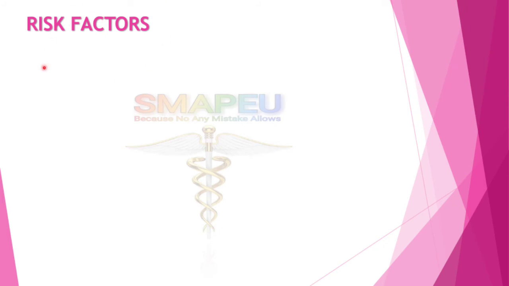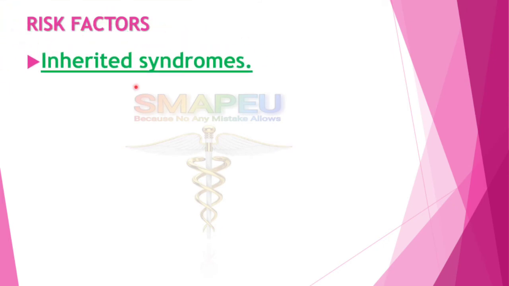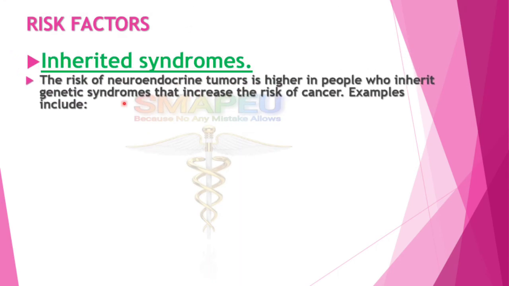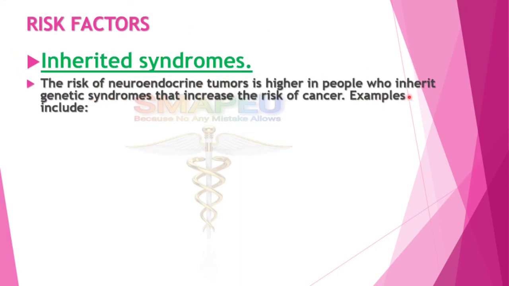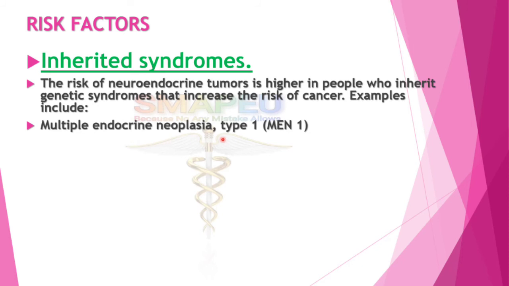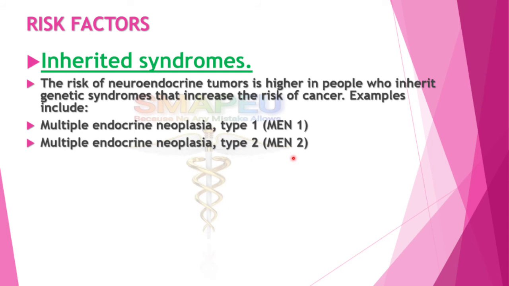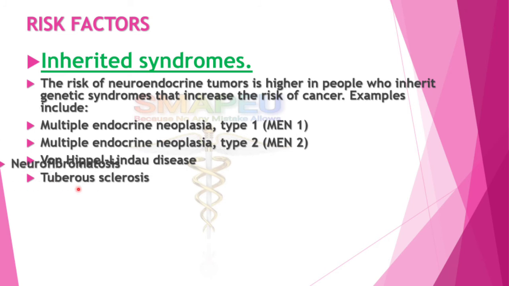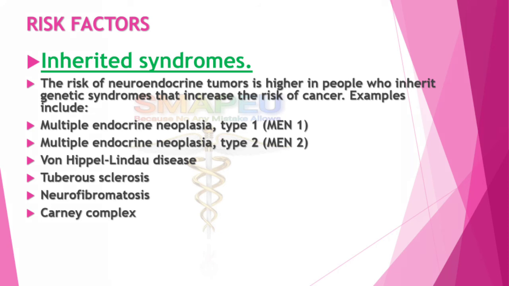Risk factors of neuroendocrine tumors. These factors include inherited syndromes. The risk of neuroendocrine tumors is higher in people who inherit genetic syndromes that increase the risk of cancer. Examples include multiple endocrine neoplasia type 1 (MEN1), multiple endocrine neoplasia type 2 (MEN2), von Hippel-Lindau syndrome or disease, tuberous sclerosis, neurofibromatosis, and Carney complex.